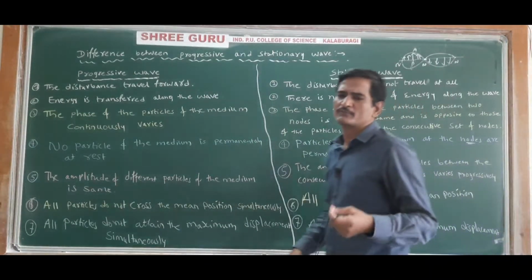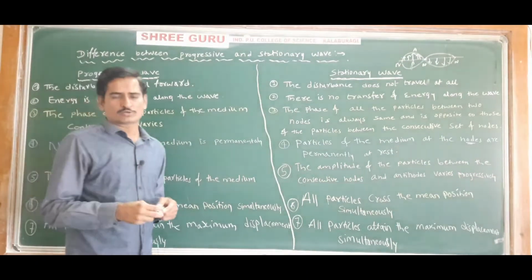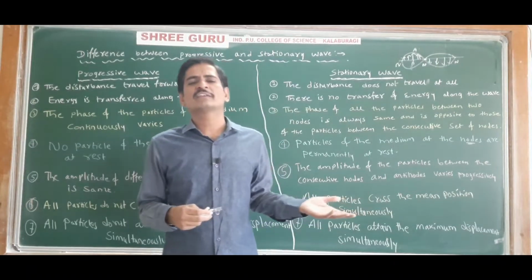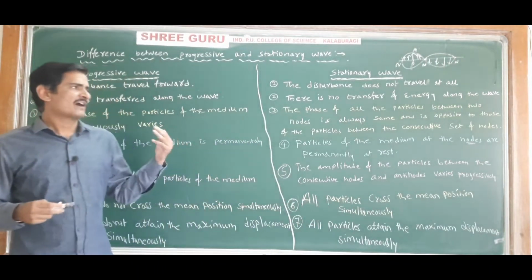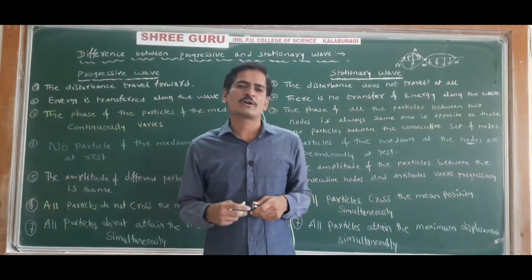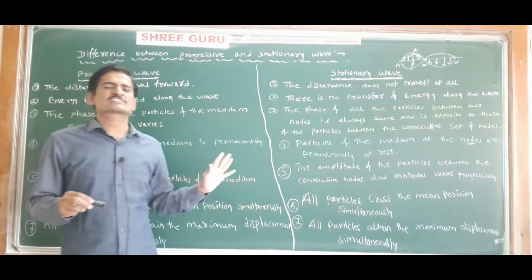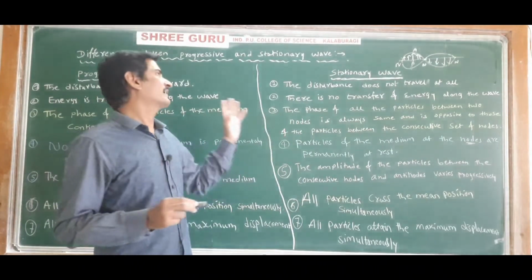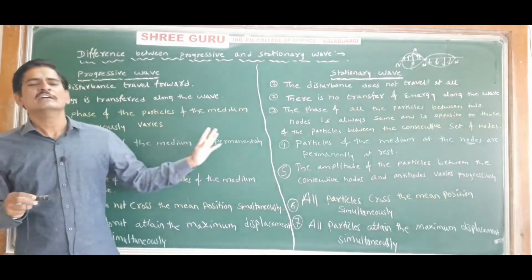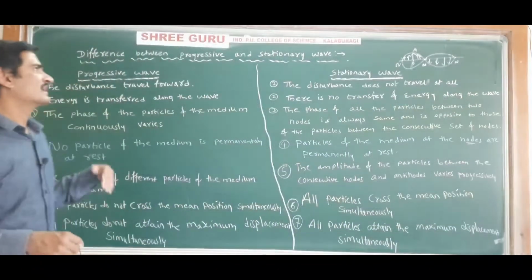So this much is enough for the stationary wave. Actually this stationary wave is much more, but all those things have been removed this year. There was a 5 marks derivation in the case of stationary waves, but it has been removed for this year. So only what stationary waves are, what their characteristics are, and the difference between the stationary wave and progressive wave. This much if you study, that is enough for the stationary waves. Understood? Okay.